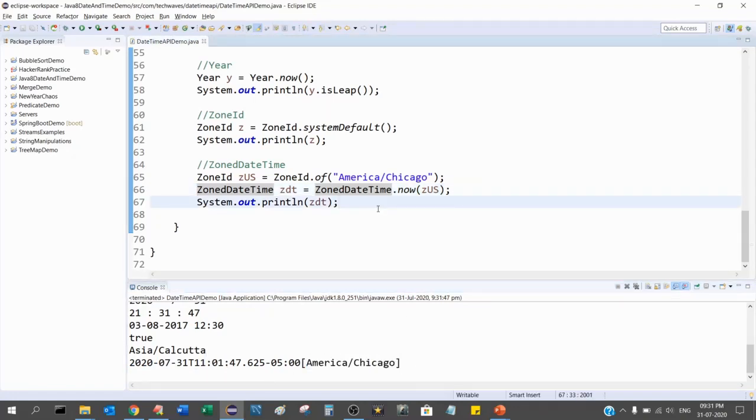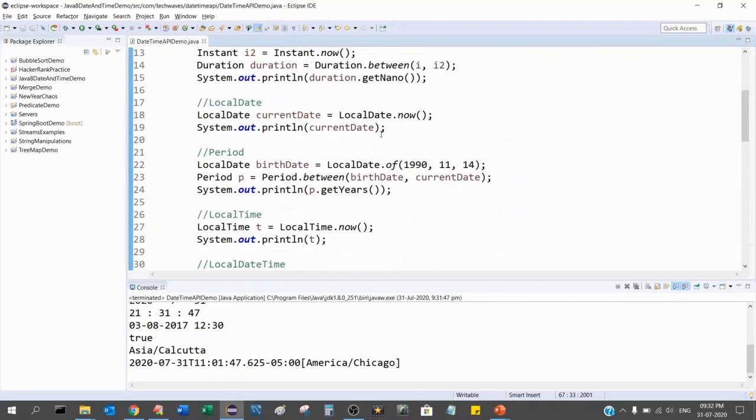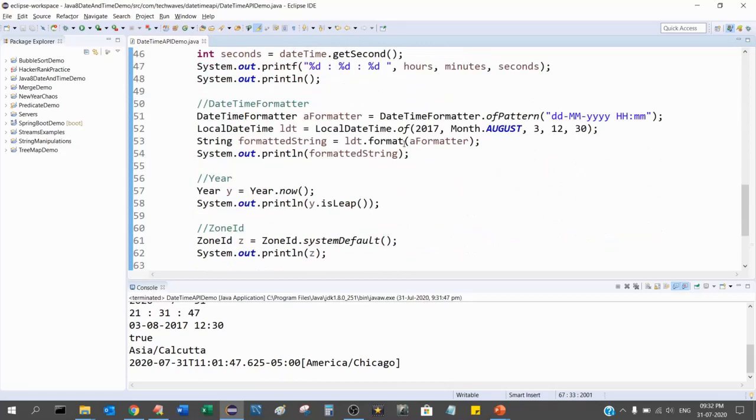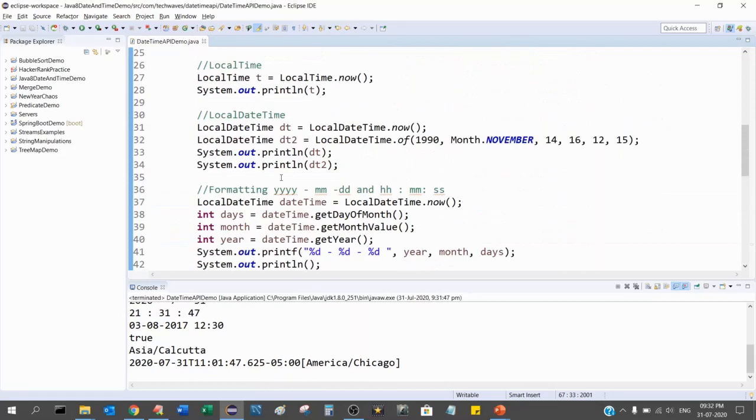So that's it, guys. These are the different applications of the date and time in Java 8. I hope I have covered most of the basic topics to get started with. And all these classes have a lot of utility methods which will be sufficient for any type of date time manipulations. So go through it, use it. In future we will be using this. I don't see the old date and time getting used in future.